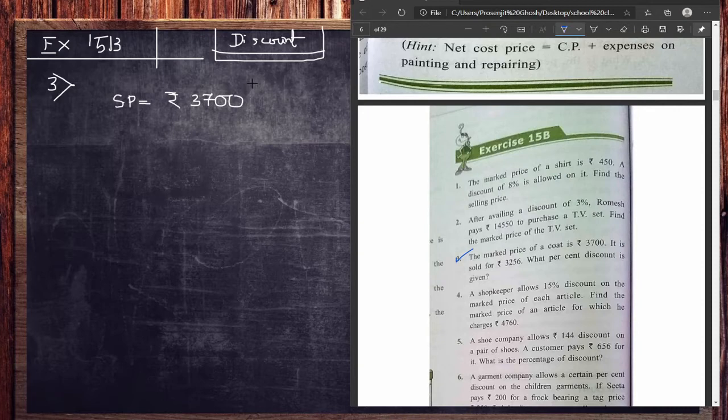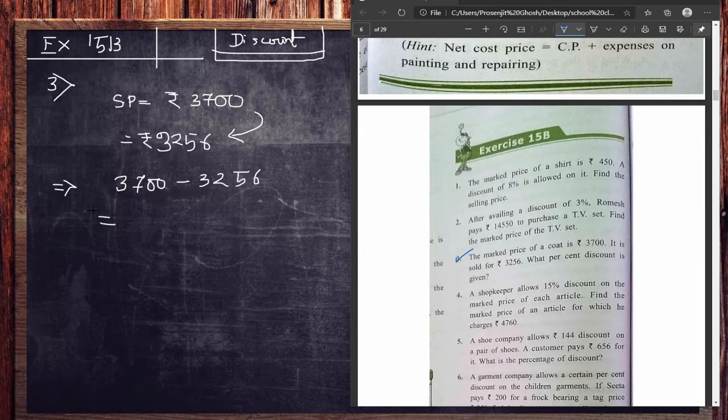Acha. It is sold for 3,250 rupees. Okay. So whenever you just brought that, it is giving you 3,256 rupees. That means it is less than selling price. See that? It is less than selling price. That means how much money you are saving by that? 3700 minus 3256.